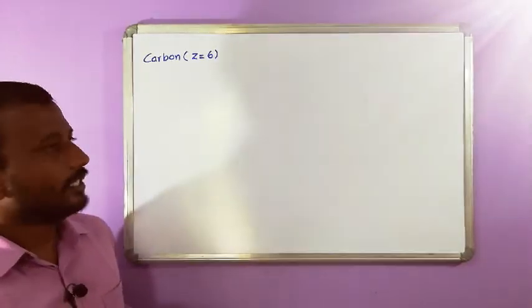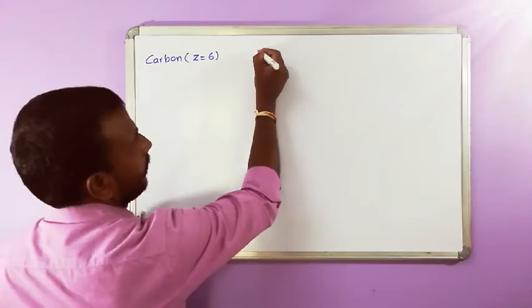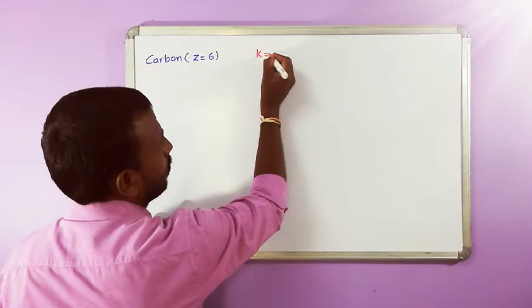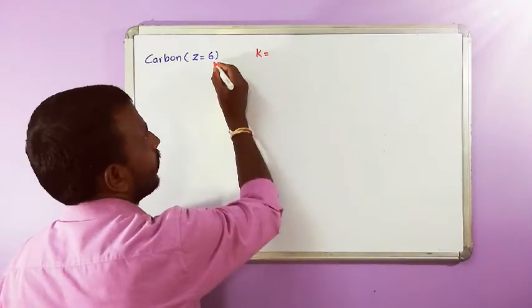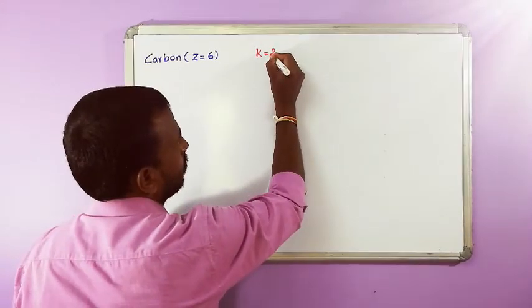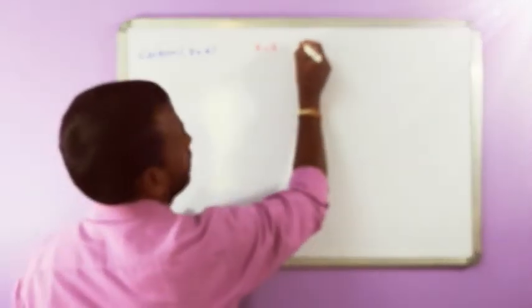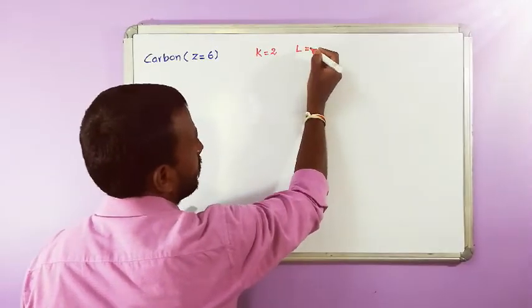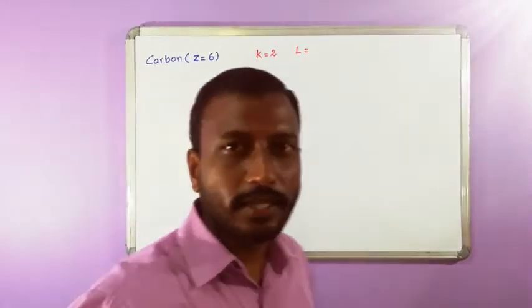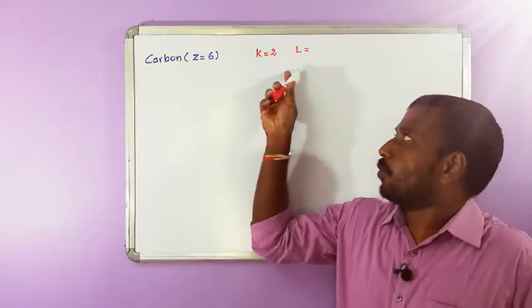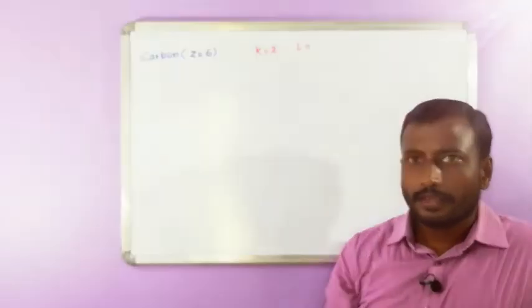So when Z is equal to 6, the capacity of K cell is how many? 2. Therefore out of 6 electrons, 2 electrons are going to sit in K cell. The next cell is the L cell, and the capacity of L cell is 8 electrons, which means the second cell can hold a maximum of 8 electrons.